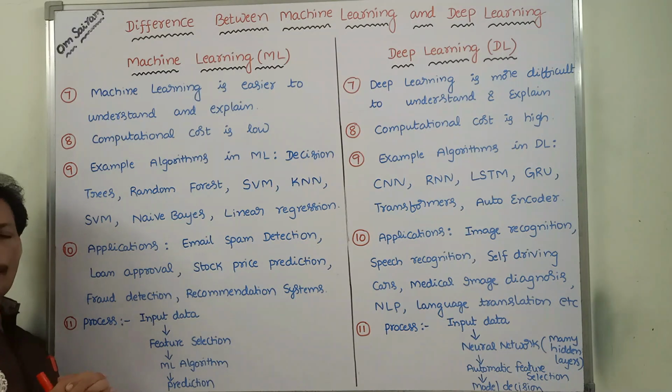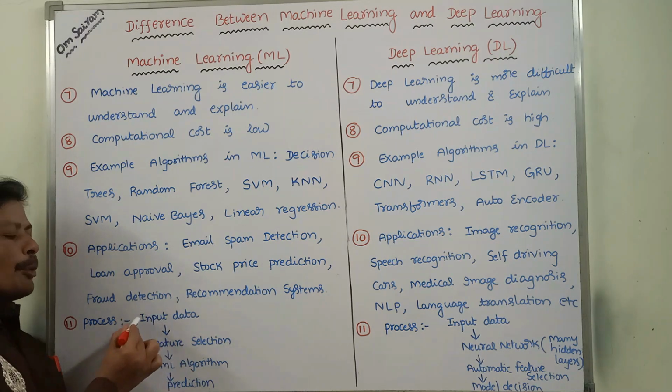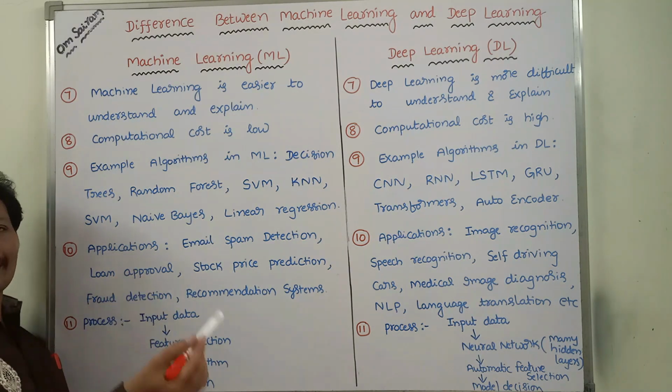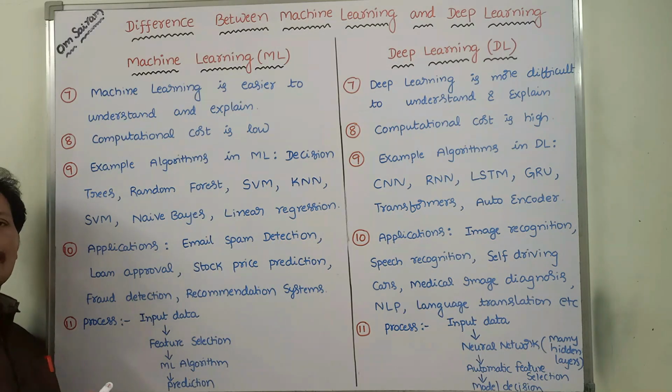For example, we have to take one problem. Suppose we want to predict whether a student passes or fails in a particular exam. This is the given problem. Here the input data set is the student data set. That student data set can contain some number of features, that is student roll number, student name, student address, student phone number, student branch name. So these are some of the features.